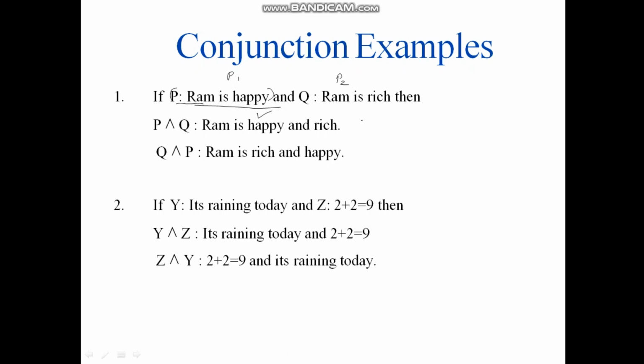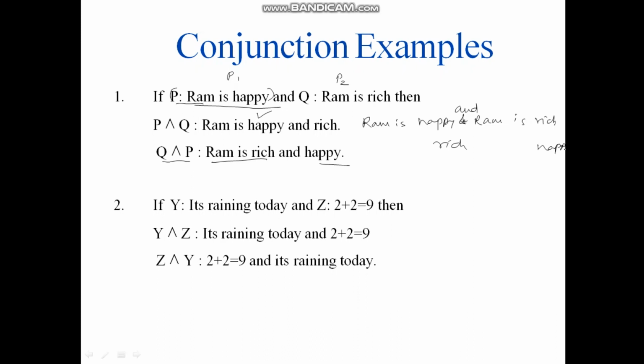Even you can write it in this way: Ram is happy and Ram is rich. And writing it in the reverse order, Q and P: Ram is rich and happy.